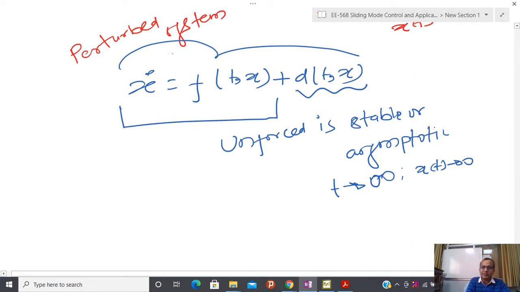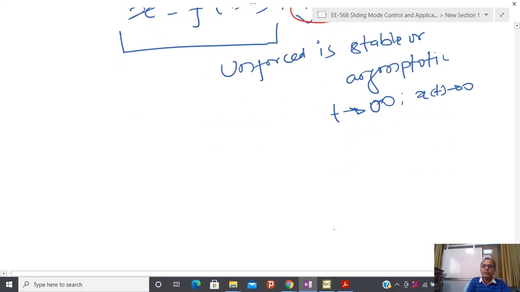Similarly in a power system, whenever I have a mismatch of frequency or something like that, this term d(t) might be due to various factors: some kind of modeling error, some kind of external uncertainty, or some bad measurement. So I am assuming everything here. Now you try to see the behavior. One behavior might be like this: equal to 0 as x equal to 0.